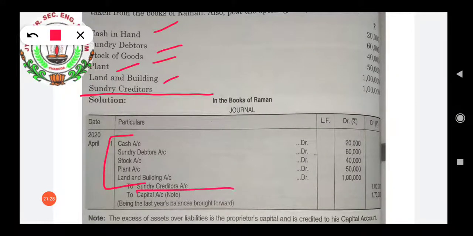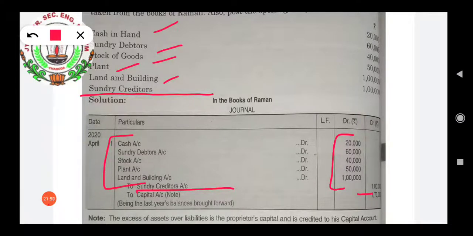So sundry creditor will be credited. Now when we see the total of all the assets and this sundry creditor, there is a difference of amount. That difference will be considered as the capital. Or we can say when there is an excess of assets over liability, that is the proprietor's capital and it is credited to its capital account.